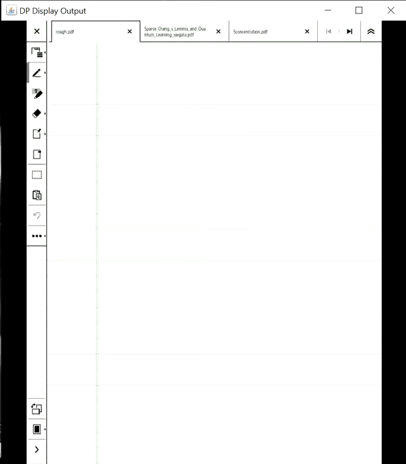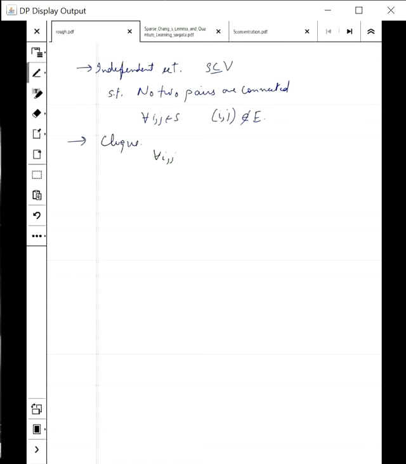The 2 important concepts are independent set. So this is a set of vertices, more precisely a subset of vertices S, such that no 2 are connected. That means for all i, j element of S, ij is not an edge. The opposite concept is called a clique, where for all i, j element of S, ij is an edge. Independent set means none are friends, and clique means all are friends.